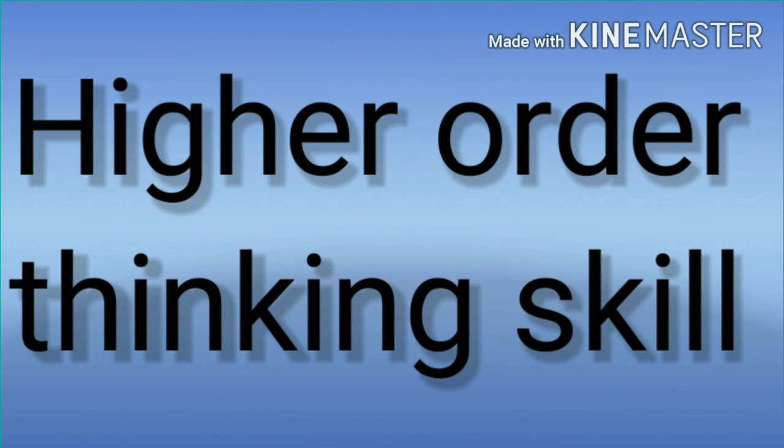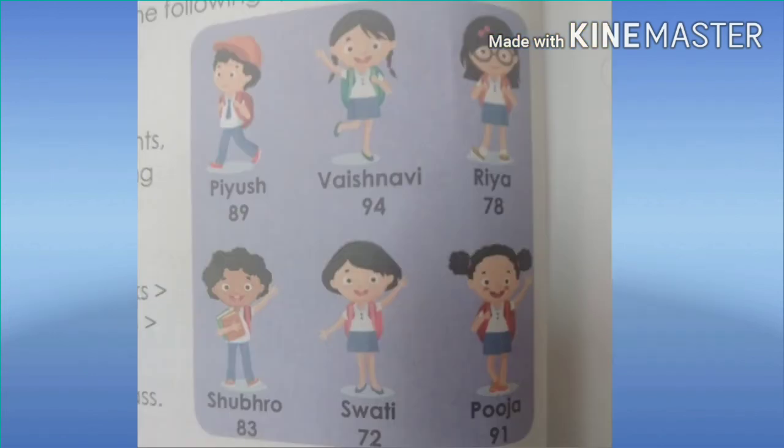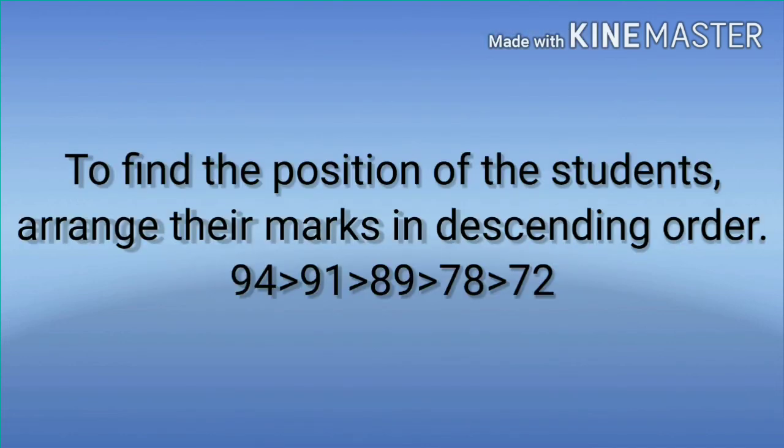Next, higher order thinking skills. Dear students, the given image shows the marks of 6 students in a class test. Look at the image and answer the questions. The first question is, who came first in the class? Dear students, to find out the positions of the students, first we arrange their marks in descending order. Descending order means we arrange the numbers from largest to smaller. That is called descending order.